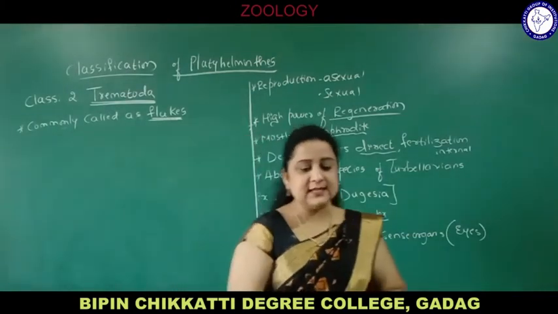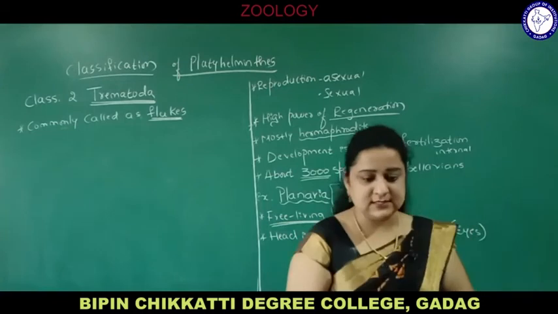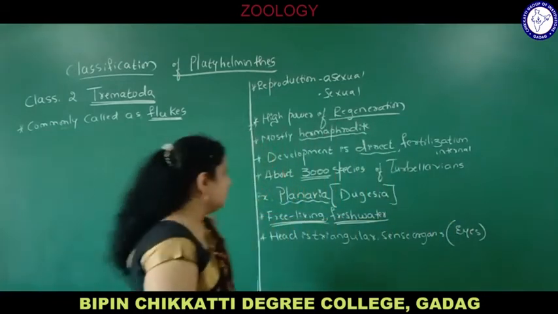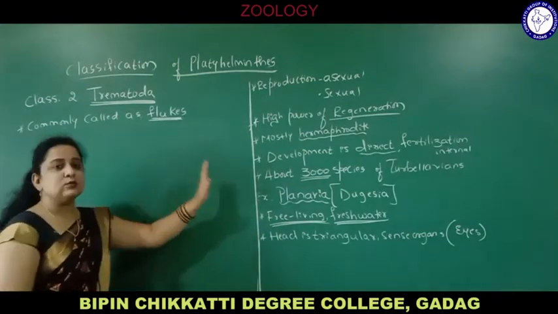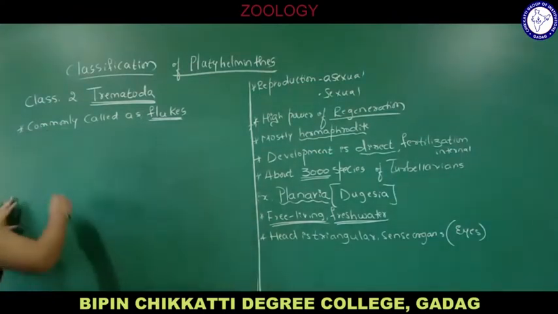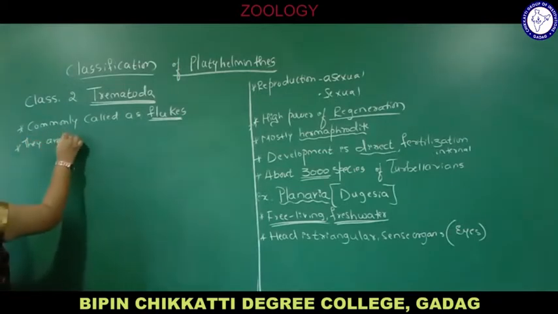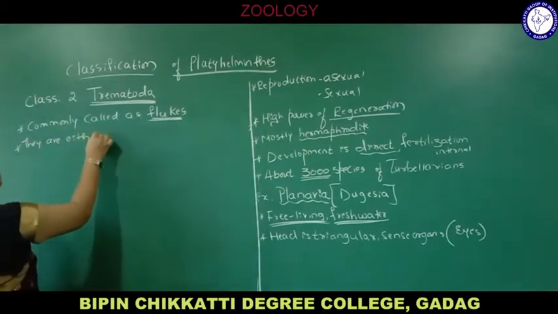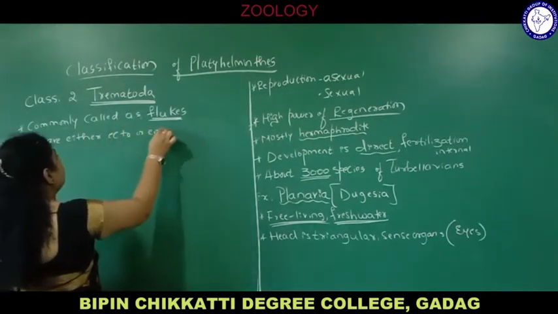Liver fluke is an example of class Trematoda of phylum Platyhelminthes. They are ectoparasites or endoparasites. Now you can compare the characteristics. In Turbellaria there are only ectoparasites, but in Trematoda they are either ecto or endoparasites.